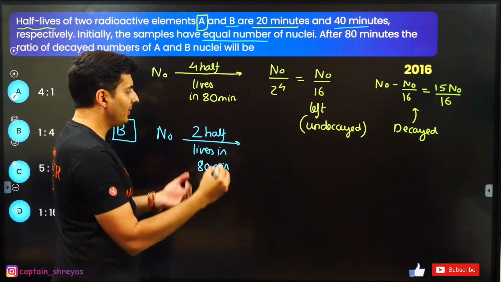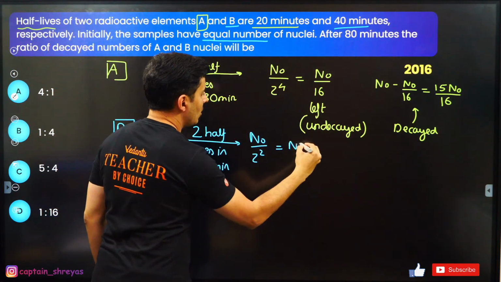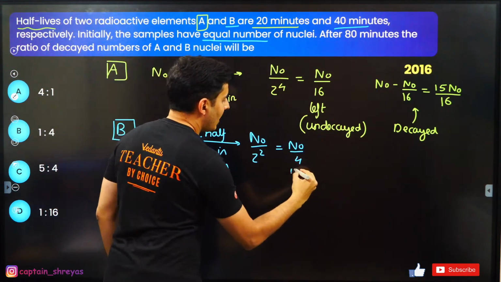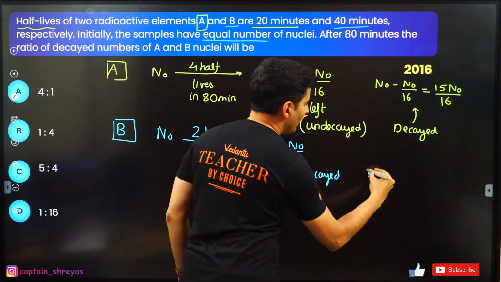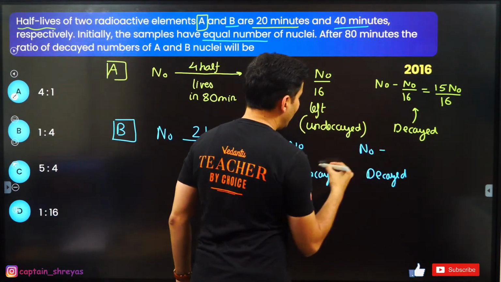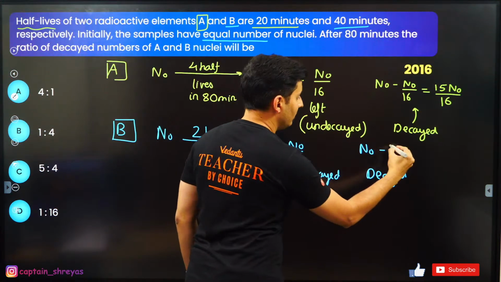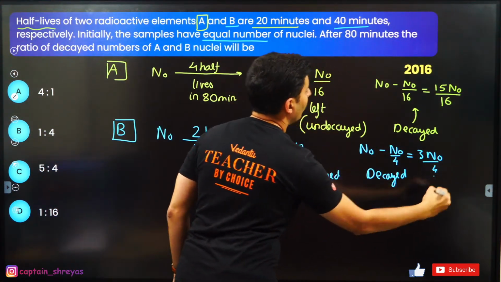That gives n naught by 2 squared, which is n naught by 4 undecayed. So the decayed amount is n naught minus n naught by 4, which is 3 n naught by 4.